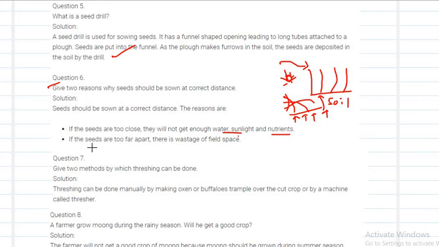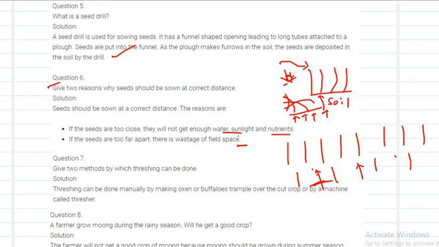That is one reason. And this is also one important point: the seeds should not be grown far away from each other either. Why? Because you will see the wastage of field space. You could grow one more crop here, and one more here, right? So a little distance should be maintained, not far.